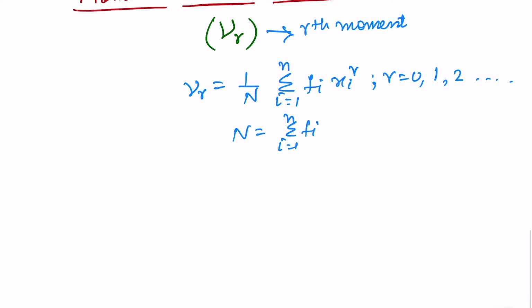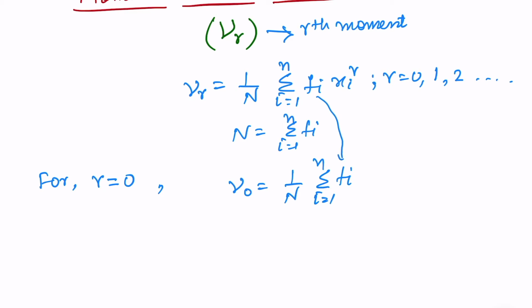So let us understand what is the 0th moment about the origin. So for r is equal to 0, we have nu 0, which is equal to 1 over N sigma i running from 1 to n, and obviously we are going to put fi here and xi to the power 0, because we are dealing with the 0th moment.